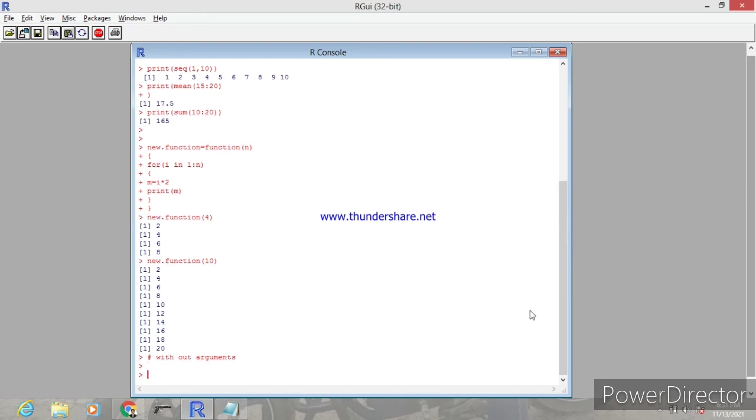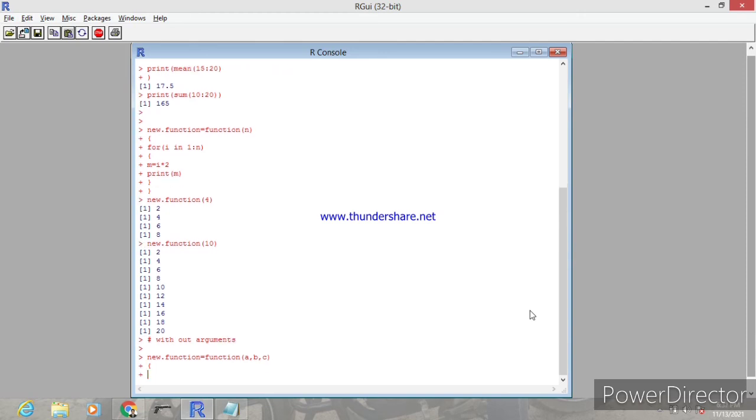function without arguments. The example is new dot function is equals to function open brace a comma b comma c, that is we are passing 3 values.